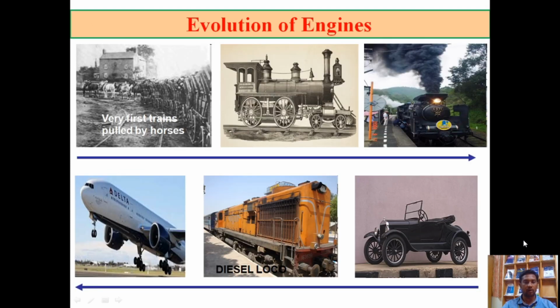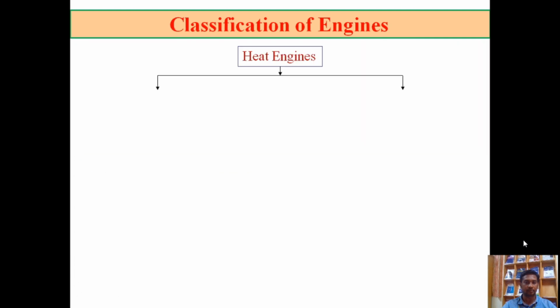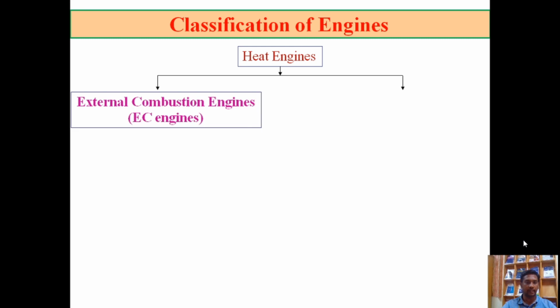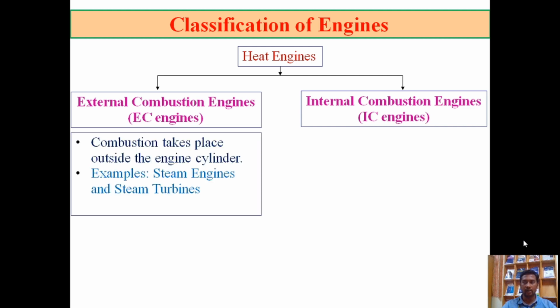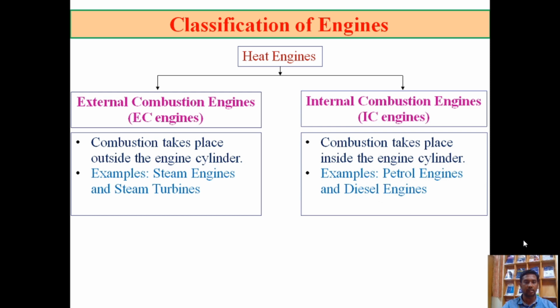So this is about the evolution of the engine from olden days to now. This is a step-by-step improvement of heat engines. Here the heat engine is classified into two types, that is the external combustion engine, the EC engine, and the internal combustion engine, the IC engine. External combustion means the combustion of fuel takes place outside of the engine cylinder, whereas in the case of an internal combustion engine the combustion takes place within the cylinder itself.